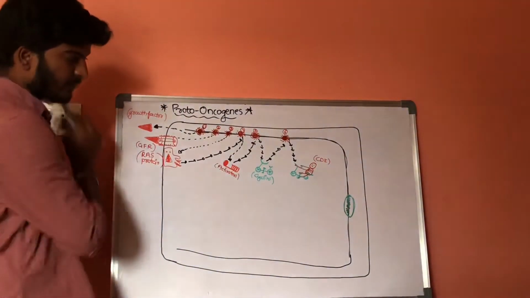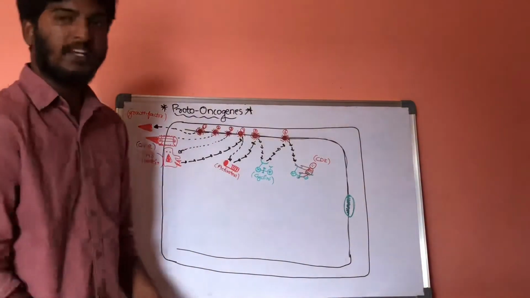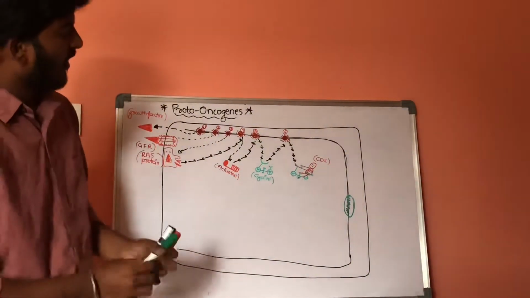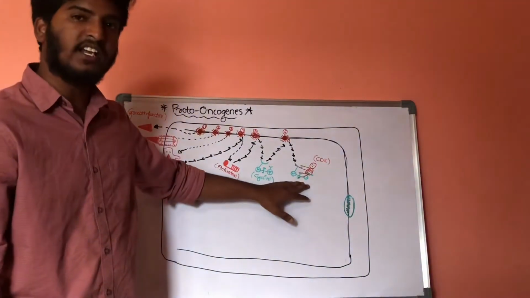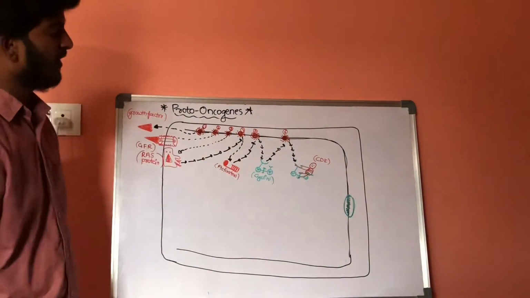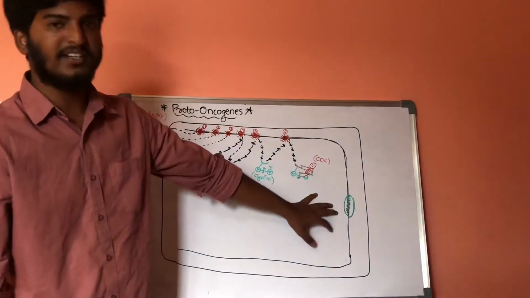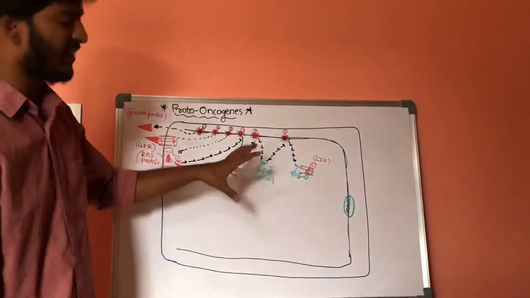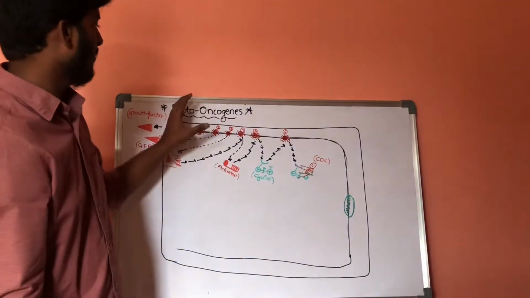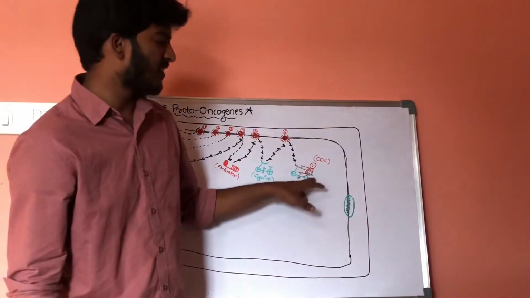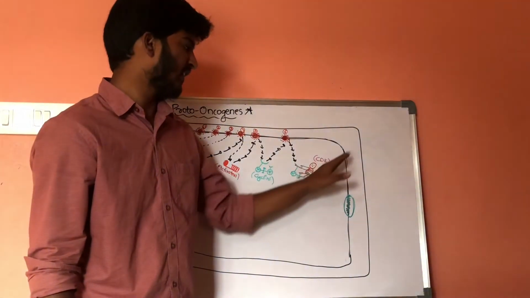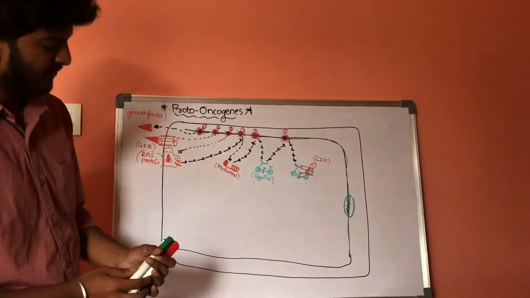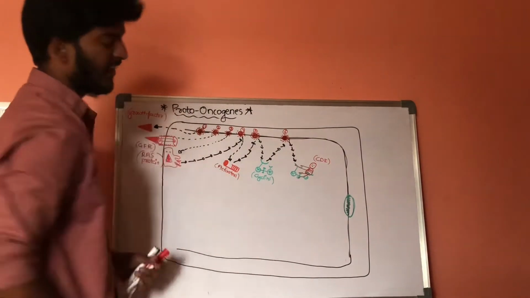Now normally it stops at this cyclin dependent kinase enzyme activity. It does not directly get involved in DNA replication. How it results in DNA replication: we are discussing the normal physiology of proto-oncogenes. Whenever the cyclin dependent kinases are activated, it will stop here, and these are the DNA replicating genes.